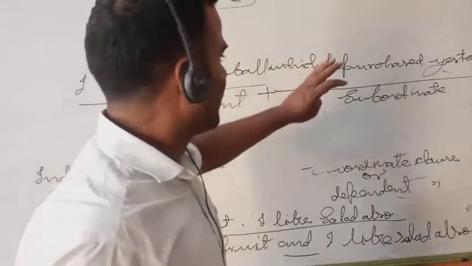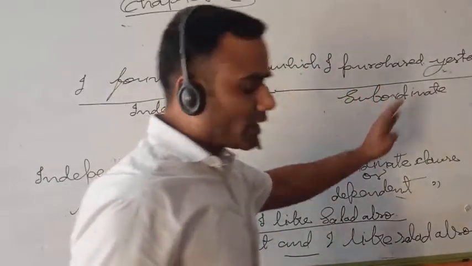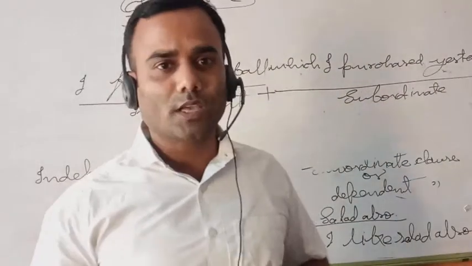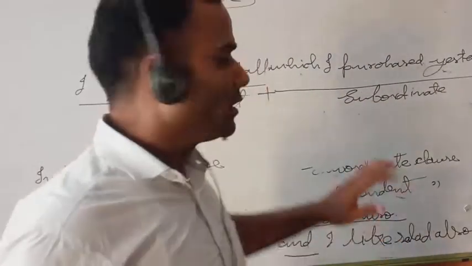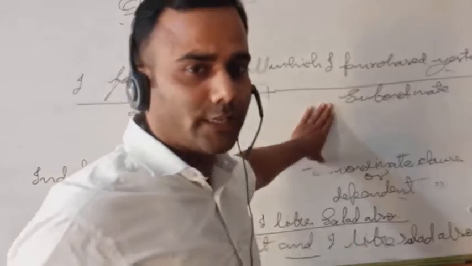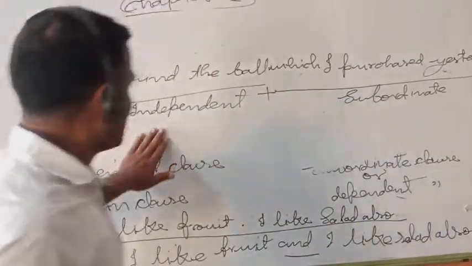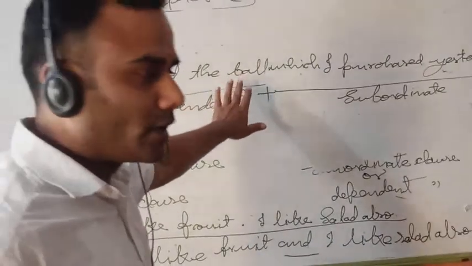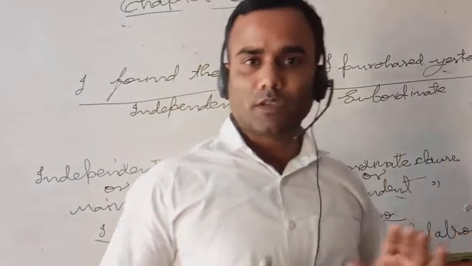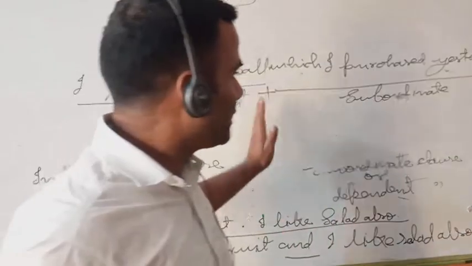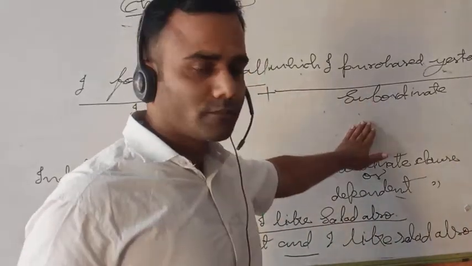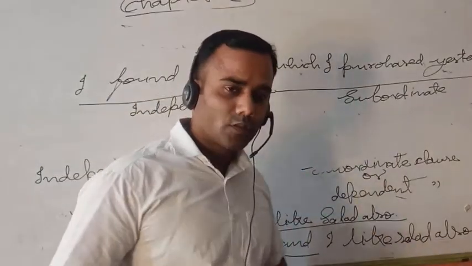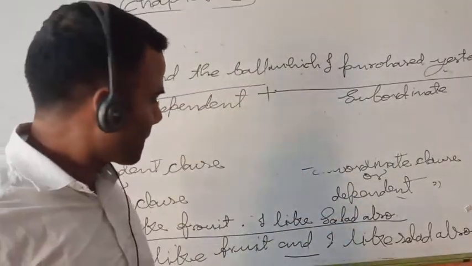It means the subordinate, dependent clause is not able to give its complete sense, and the independent clause, "I found the ball", is able to give its complete sense in comparison with the second part, the subordinate clause. So that is the difference, student.